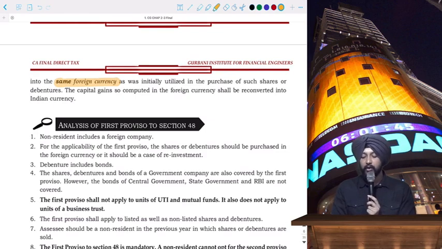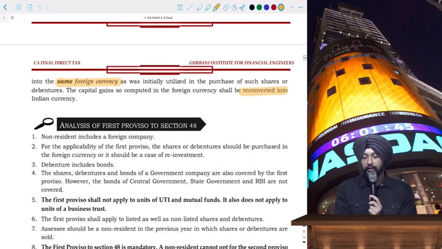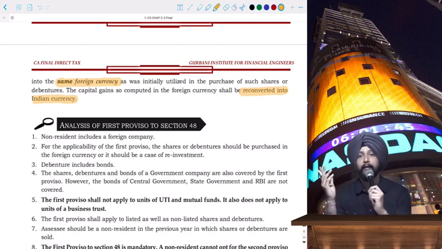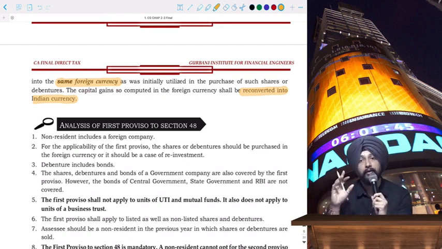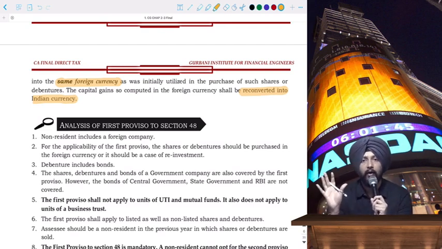The capital gains so computed in the foreign currency shall be reconverted into Indian currency. Once you do the computation of the capital gains in dollar terms, then you reconvert it into Indian currency. The question is, sir, how will I know what rates are to be used for conversion? All that is given in the rules. There is a rule which explains at what rate sale proceeds should be converted, at what rate expenses on transfer should be converted, at what rate capital gains should be converted, and at what rate the purchase consideration, that is the actual cost of acquisition, should be converted.